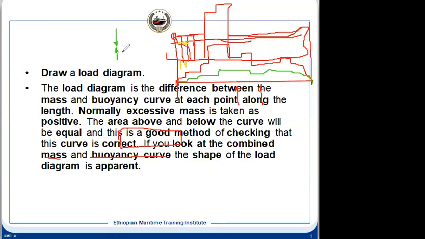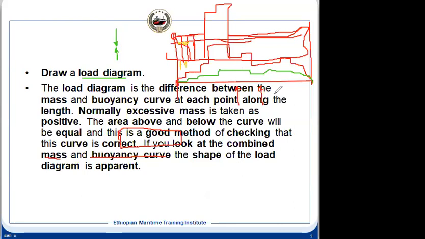If we deduct these two, that is called the load diagram. Each 1 meter will have a value, which is the difference between the mass diagram and the buoyancy diagram. We deduct the values at that point to get the load diagram.